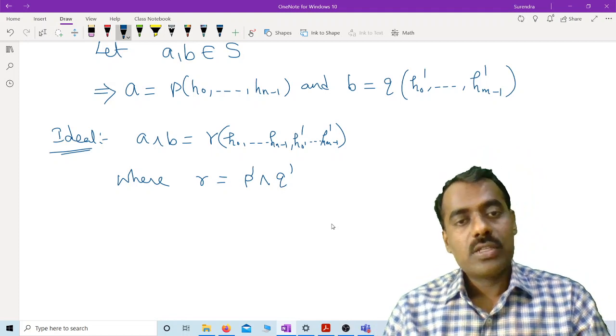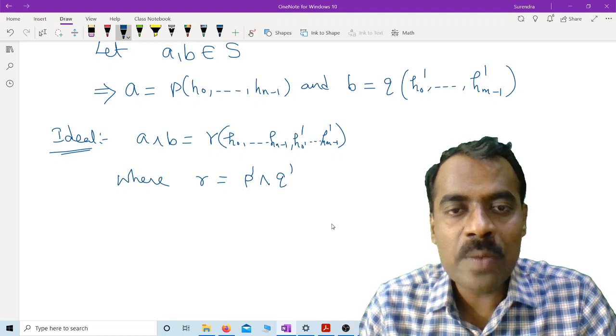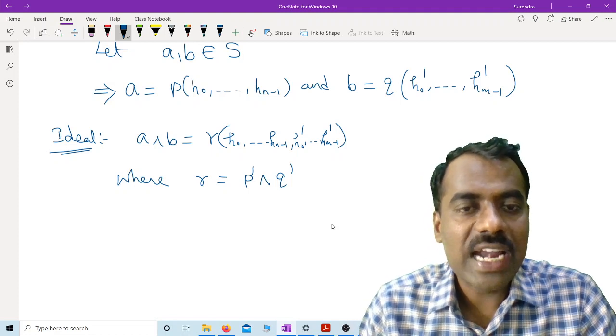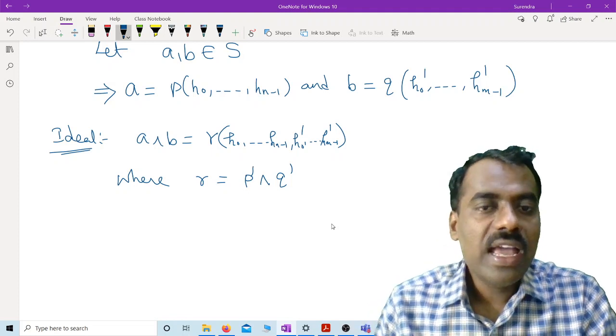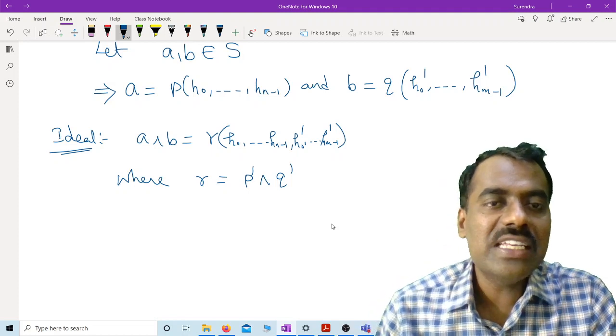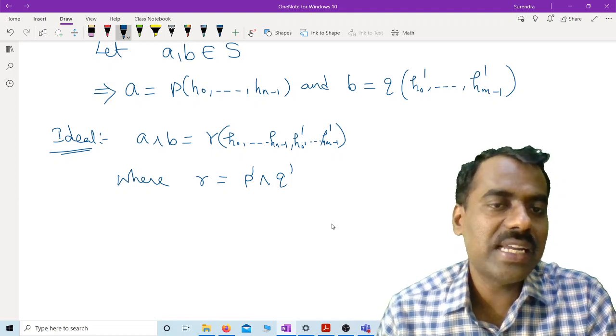So we will define P prime and Q prime, which are polynomials in these variables. P prime we define using A, and Q prime we define using B. That is our idea. Is this clear?